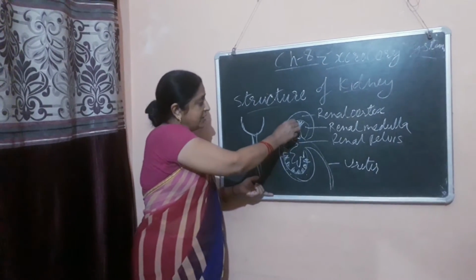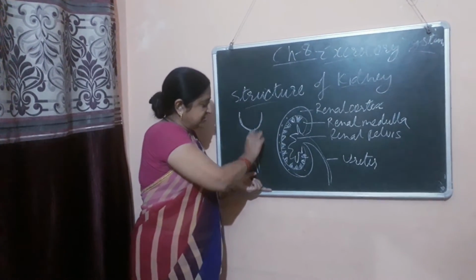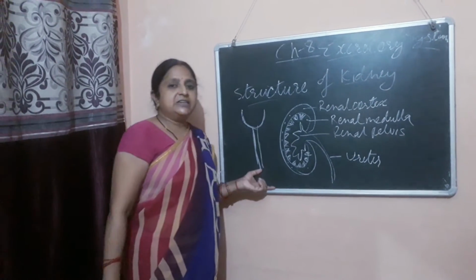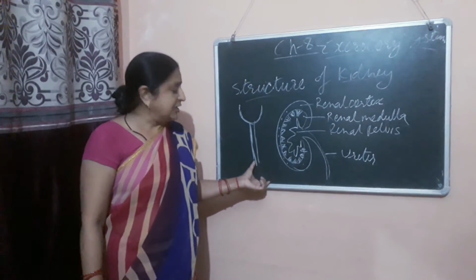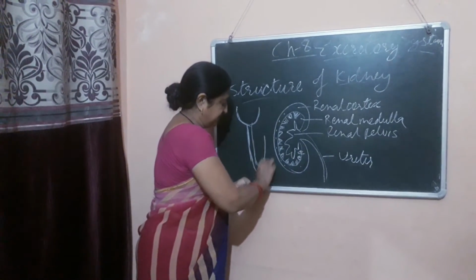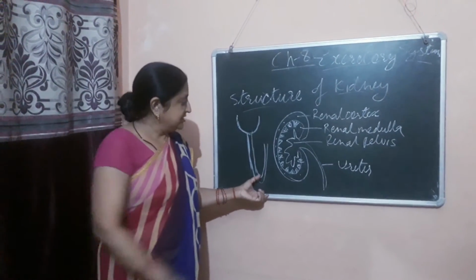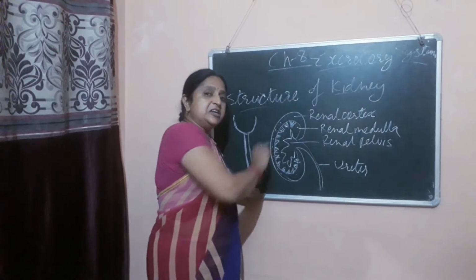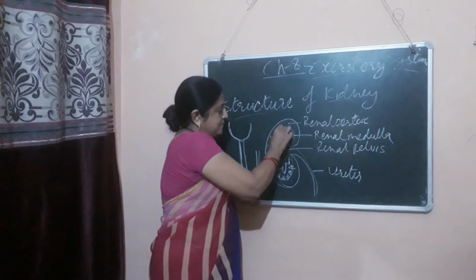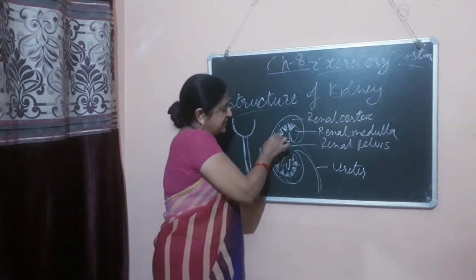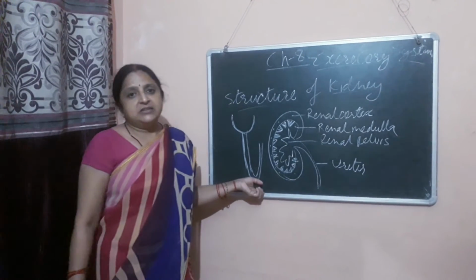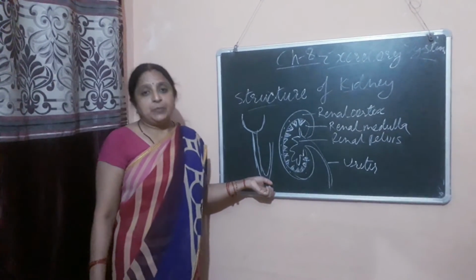In the medulla, this tubular structure is called the proximal tubule, and after that the third part of the nephron is the loop of Henle. This is a U-shaped structure present in the renal medulla in the form of pyramids. They form a triangular, pyramid-like structure, so the renal medulla appears striped.